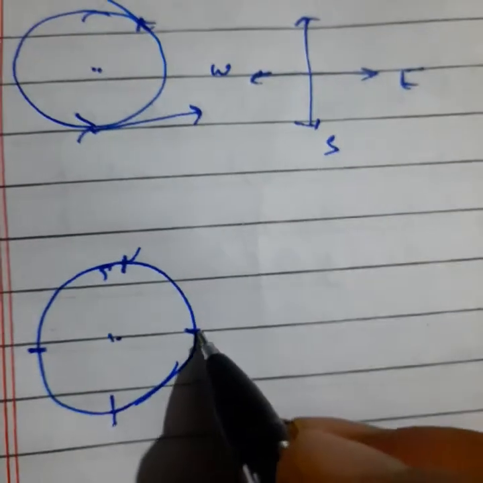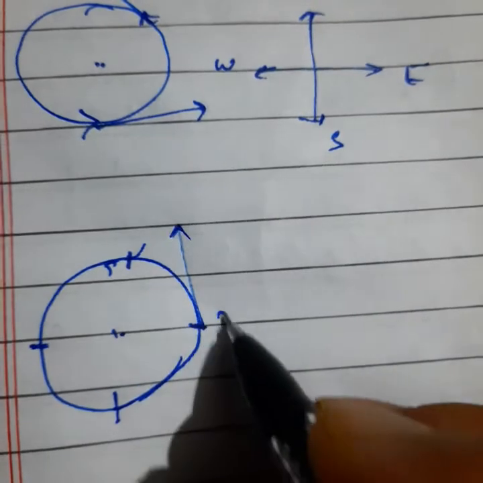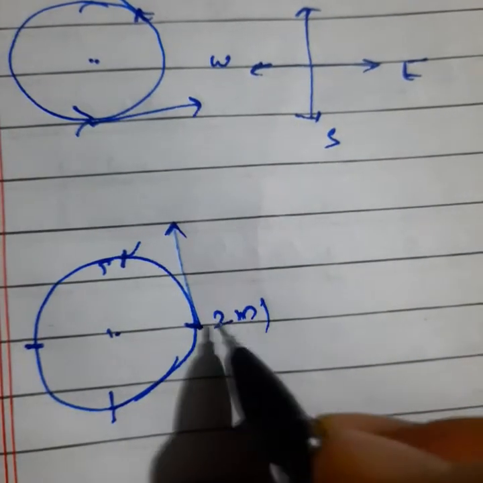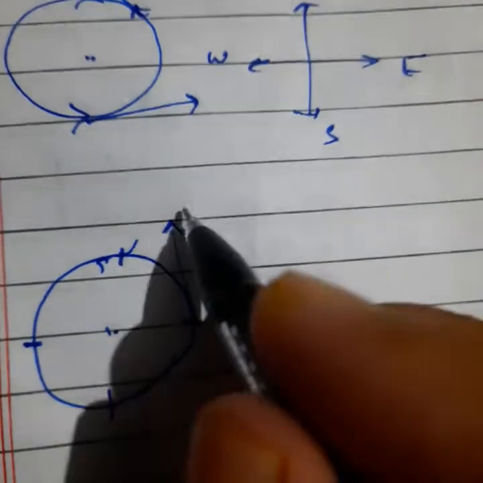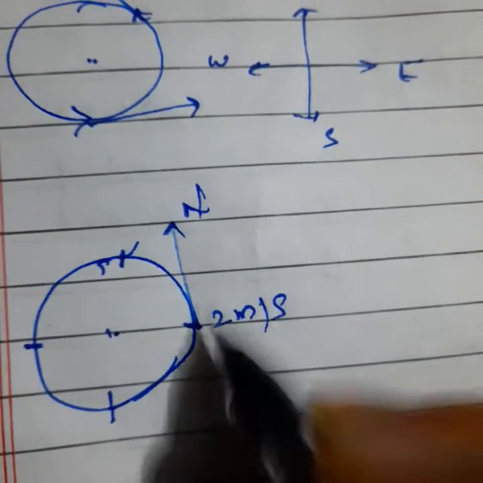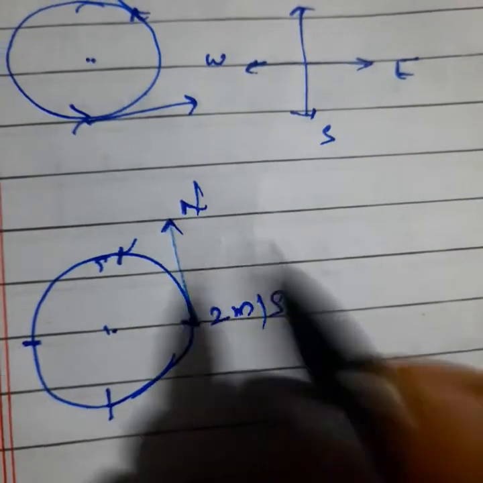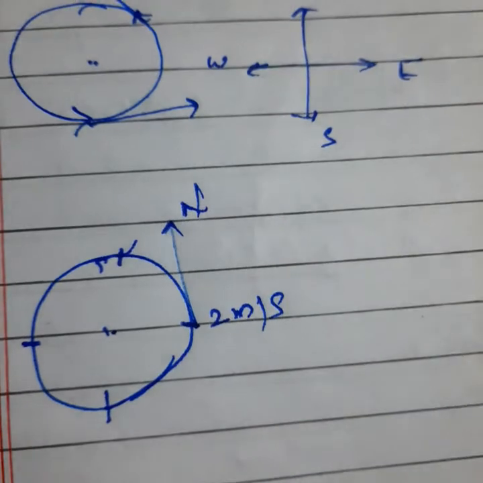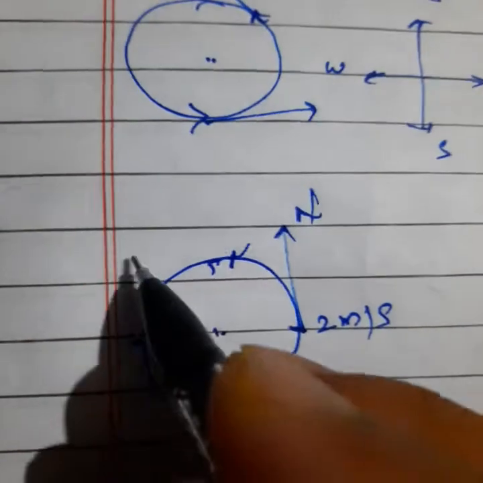Clear? So if we draw a tangent on it, we can say the velocity magnitude is how much? Now this speed magnitude is how much? 2 meters per second in the north direction. Therefore we are giving direction to it. 2 meters per second, north direction. So it becomes a vector quantity. So we'll talk about this point only.